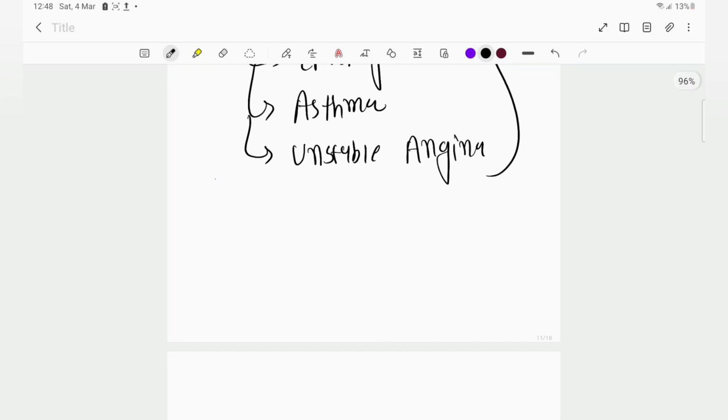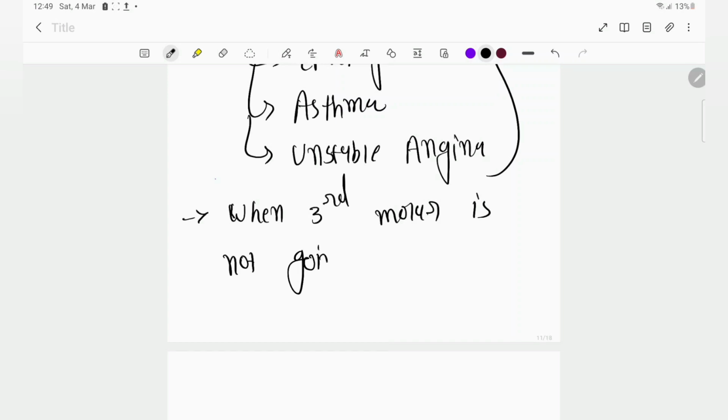Okay, after this, we don't have to remove the third molar in cases when it is not going to harm the patient.